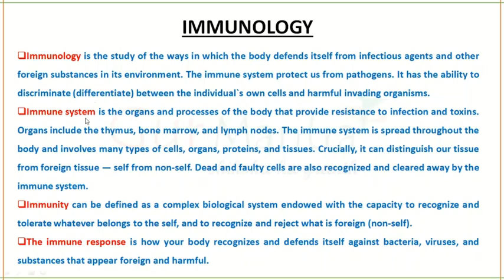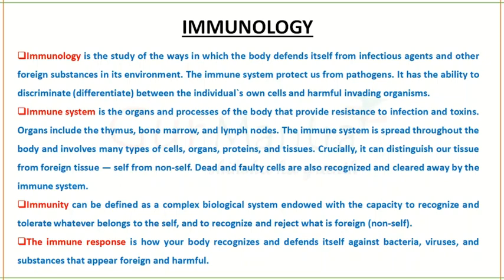Next is immune system. So immune system consists of all the organs, all the cells which are present in our body that will fight with the infections and against those toxins and keep them away from our body so that our body is performing its function optimally and is healthy.